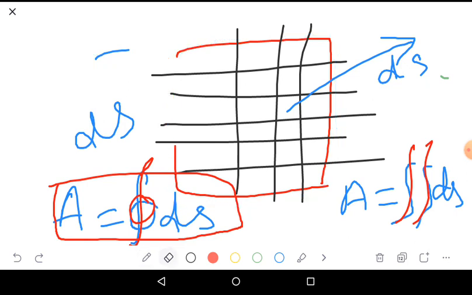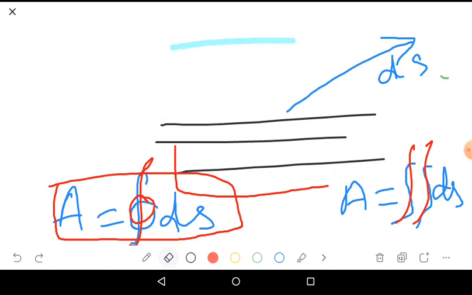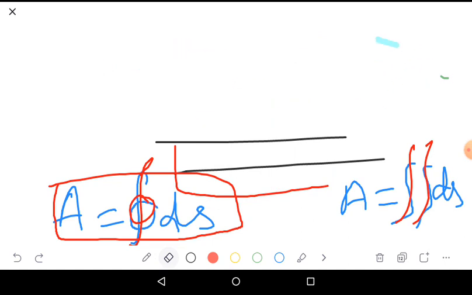Previously Q equals sigma, the surface charge density, into A. Instead of A, I use this integral of ds.